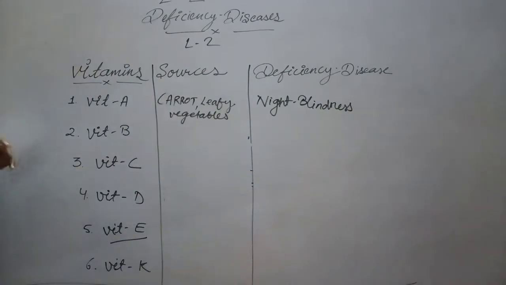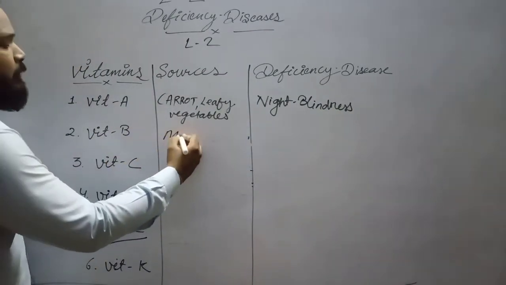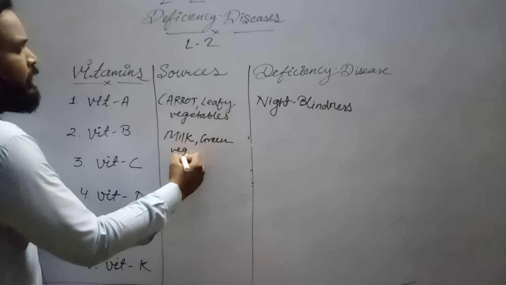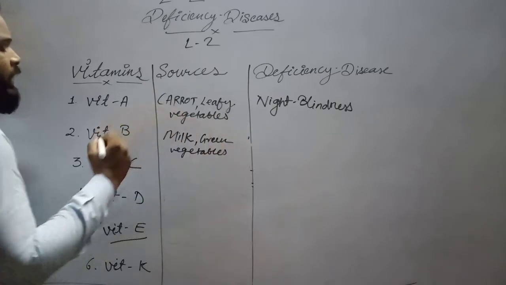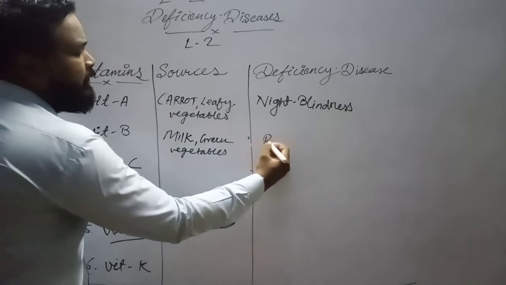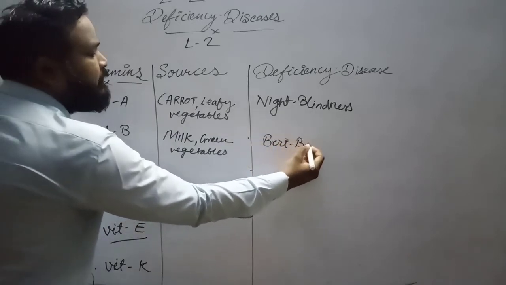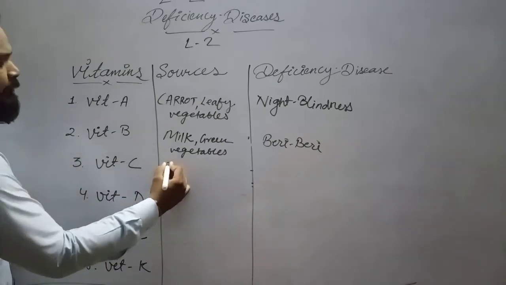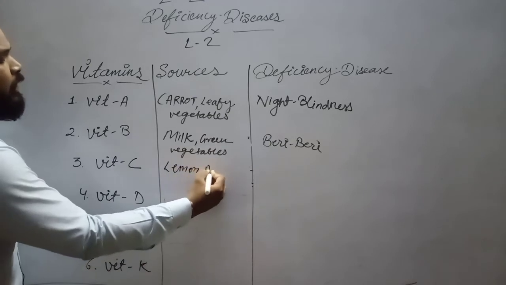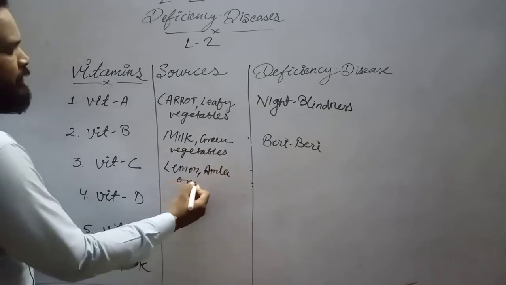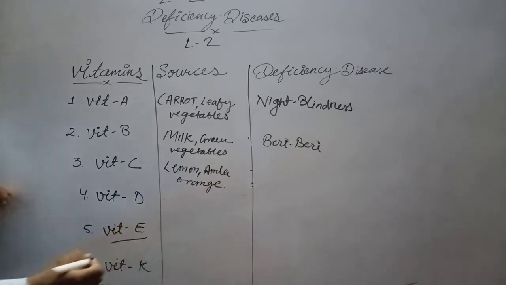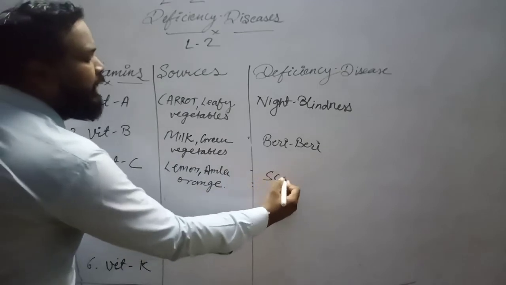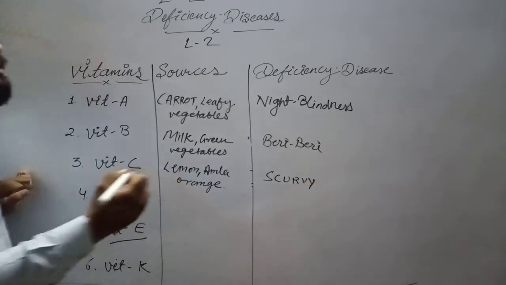Yes. Vitamin B. Vitamin B is found in milk and in the green vegetables. Okay, if there is no vitamin B in your diet, that person will be suffering from beriberi. Yes. Vitamin C. Vitamin C is found in lemon, amla, orange, etc. All the sour fruits, citrus fruits. Now, if there is no vitamin C in your diet, you will be having scurvy.